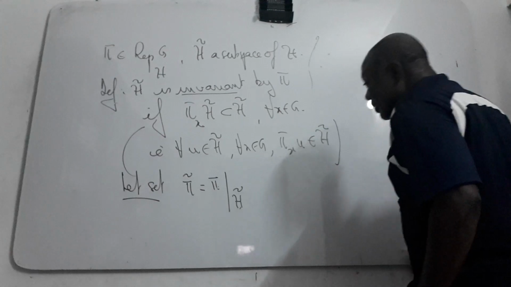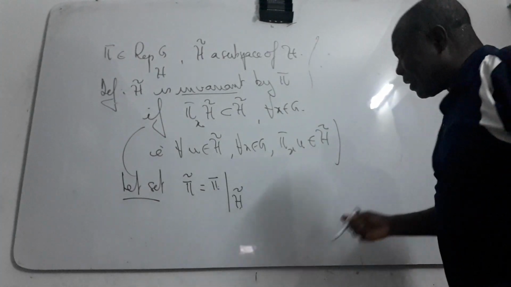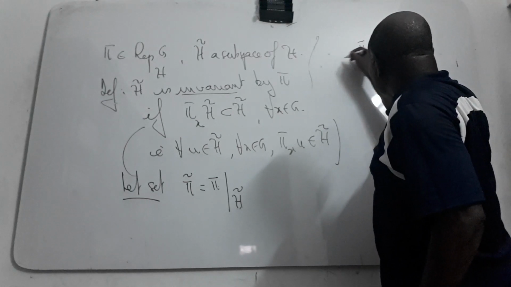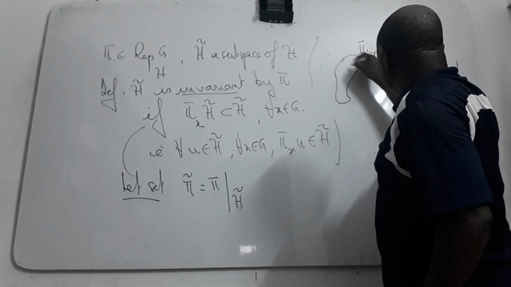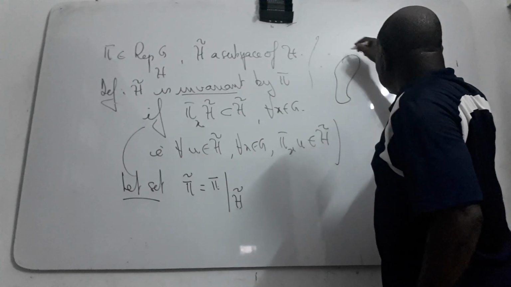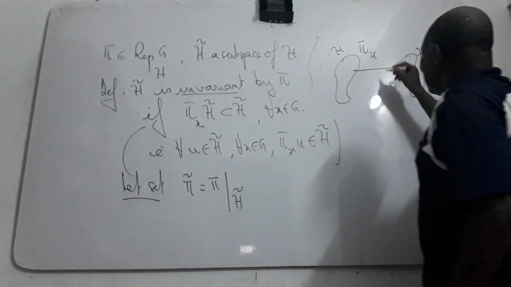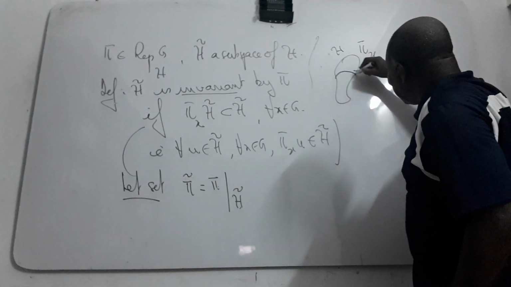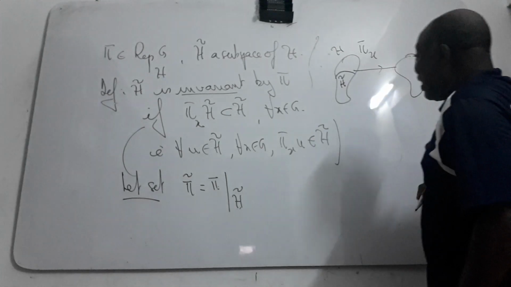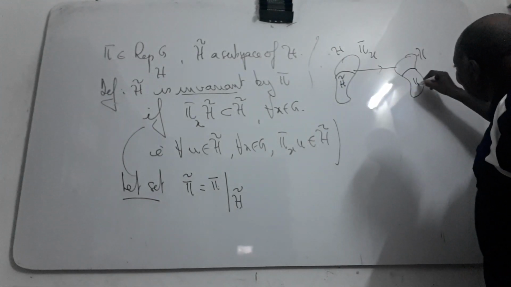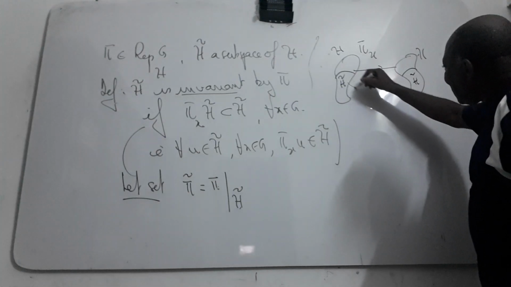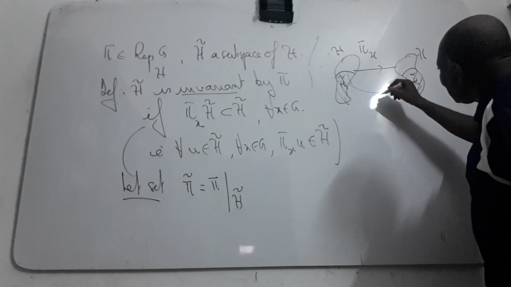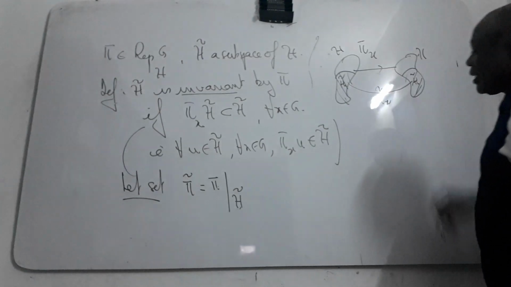When you say the restriction, in the sense that pi is a representation, for all x it maps from H to H. When you take H theta here, my pi theta must be the representation, which maps H theta into itself; I put pi theta of x.